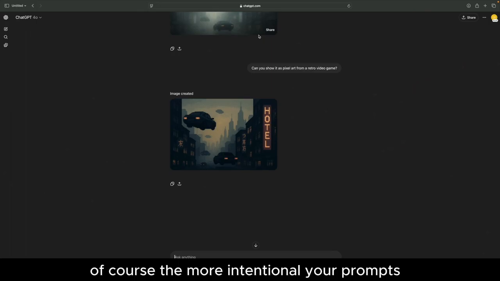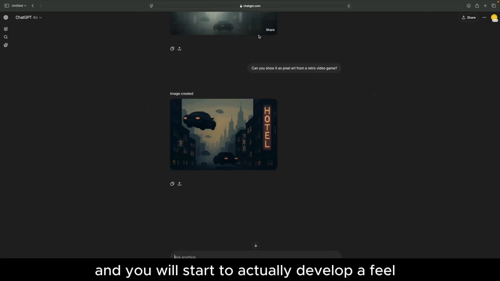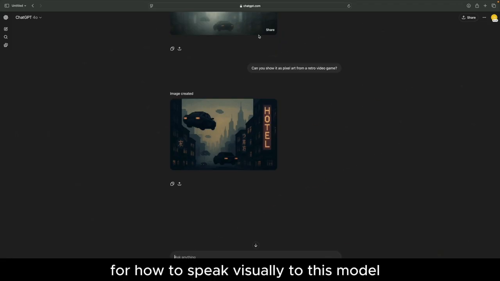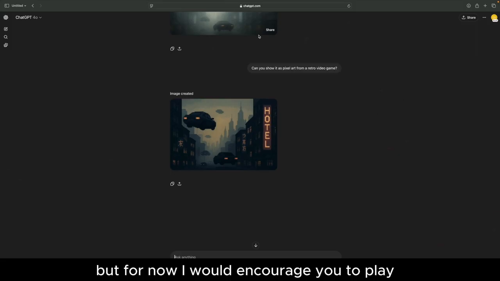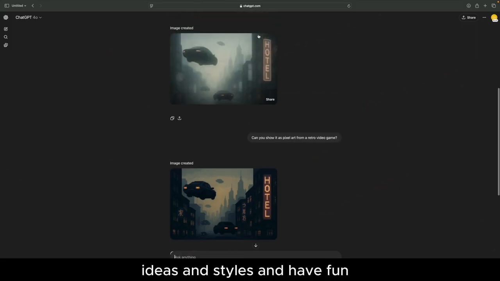Of course, the more intentional your prompts, the better your visuals tend to be. And you will start to actually develop a feel for how to speak visually to this model. We'll go even deeper in the next lesson, including how to edit existing images. But for now, I would encourage you to play around with your own scene ideas and styles and have fun.